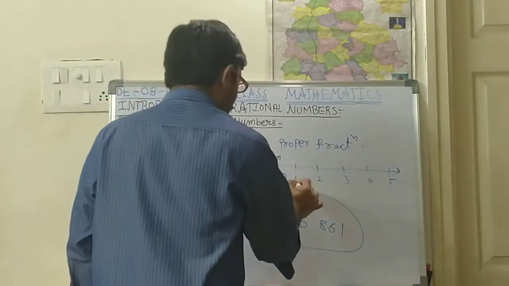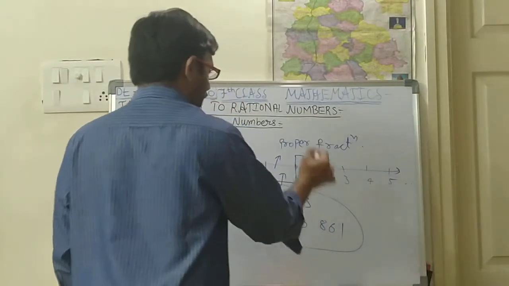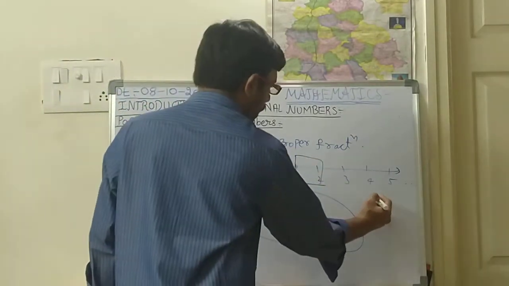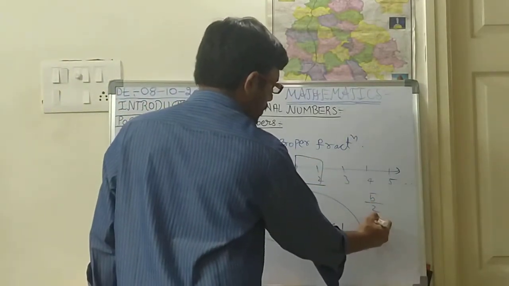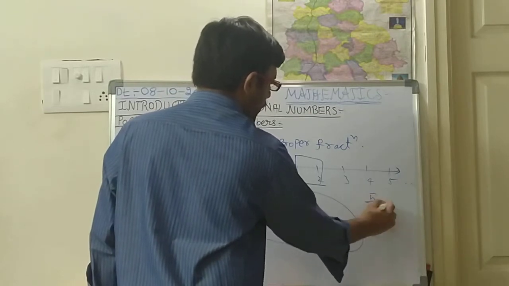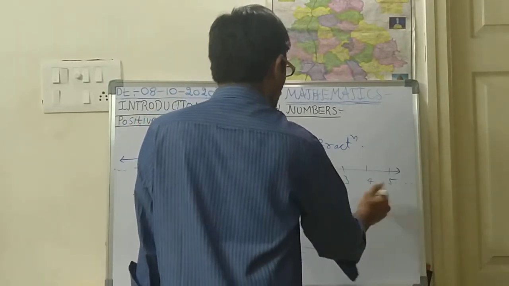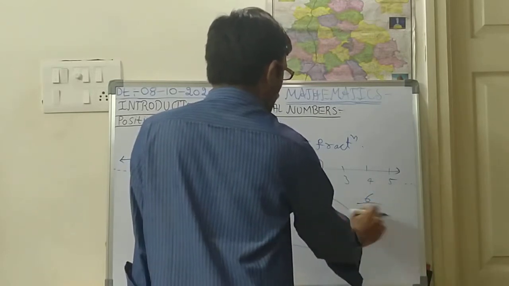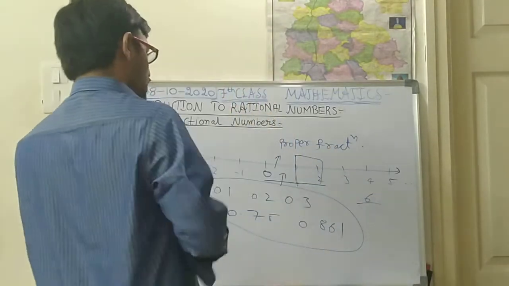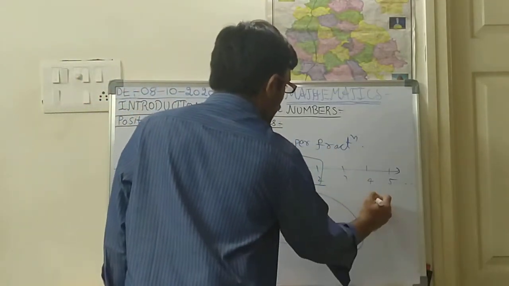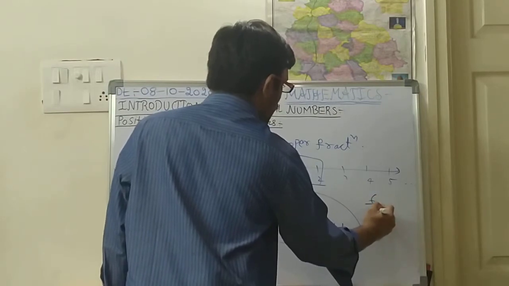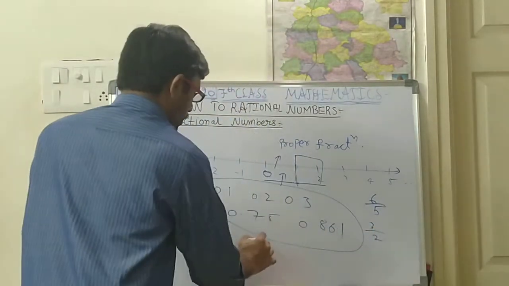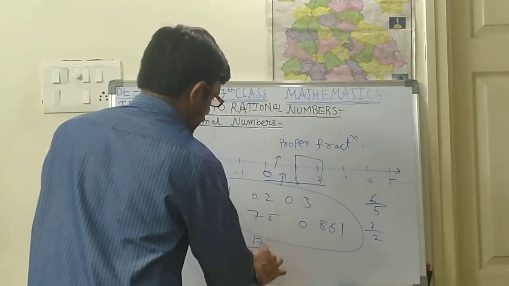Suppose in between 1 and 2, which numbers will be there? See, suppose in between 1 and 2 means 5 by 2, 6 by 5, 3 by 2, 17 by 16, 18 by 17, 16 by 15.